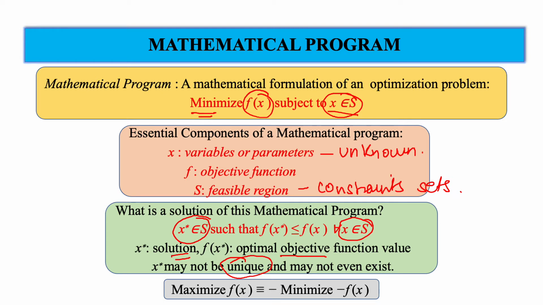Once we solve that problem, you change the sign of the objective function and you will get the solution of this problem. So many times in this course we will restrict ourselves to minimization of the objective function, but truly it is not a limitation, because many maximization problems can be written as minimization of a modified objective function.